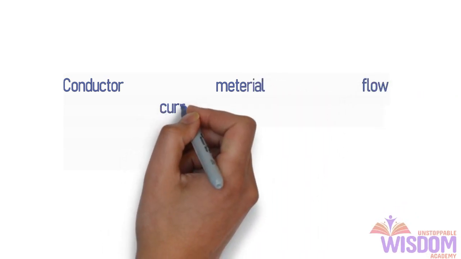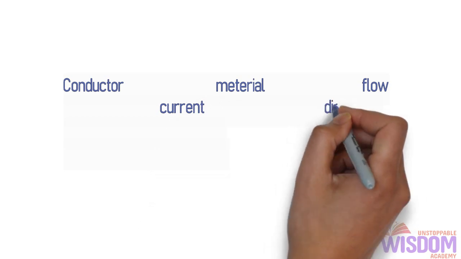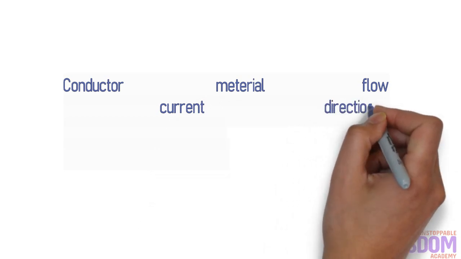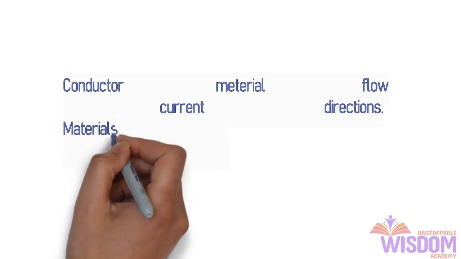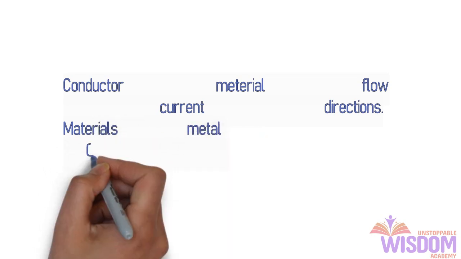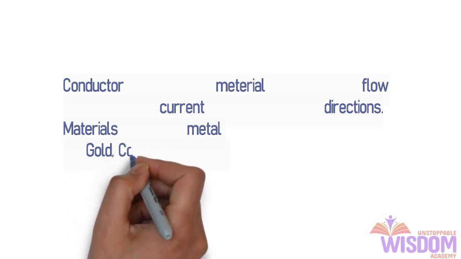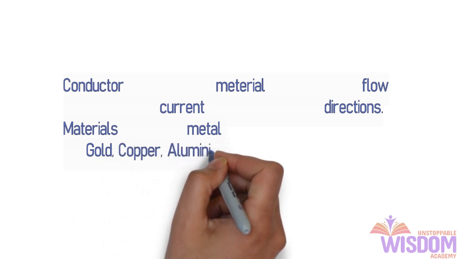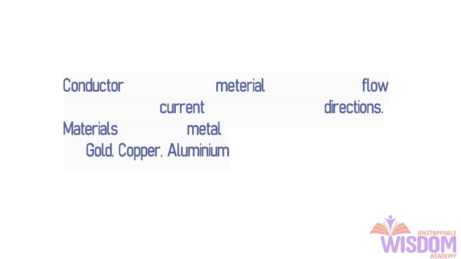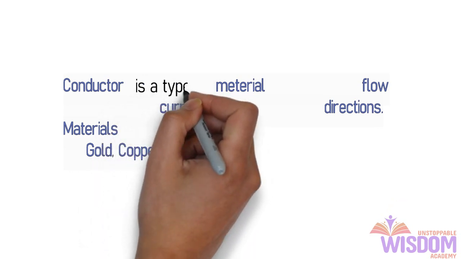Let me explain. We memorized already conductor, material, flow, current, direction. If you go through that story we created, you can recall all these words easily. Once you recall these words, what we need to do is a very simple step. Fill in the blanks. Okay, let me do it.